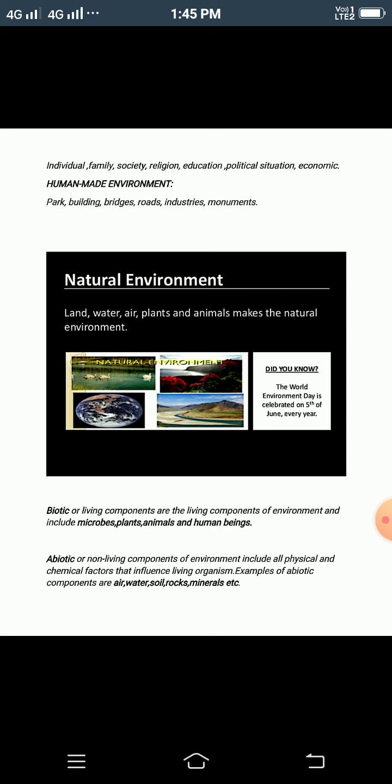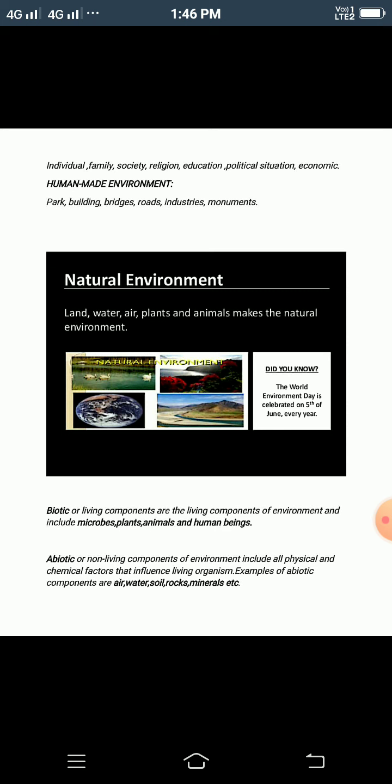Biotic components are also called living organisms or living components. They include microbes, plants, animals and human beings. That means outside you can see the flowers, the plants, the grasses, the insects, that come in the biotic components.